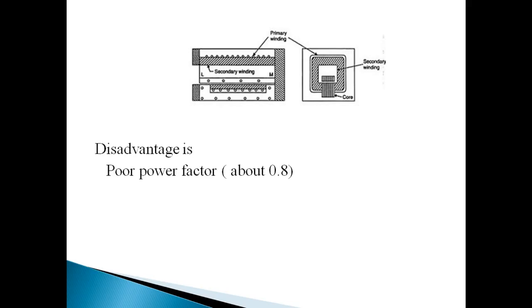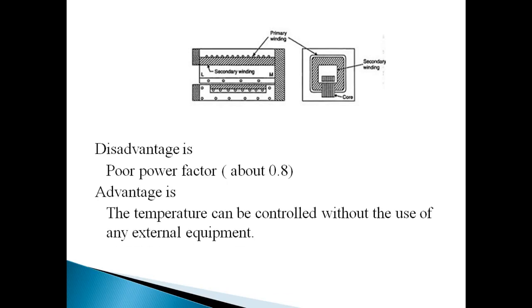But one drawback we have here is the power factor again. It's a poor power factor because radiation is used in between to transfer the heat. The power factor between primary and secondary will be poor because an iron core is used here. So the temperature can be controlled without the use of external equipment. For 400 degrees Celsius you need the magnetic material relevant to that. If you want more than that, you can take it out and have another element in place of that LM.